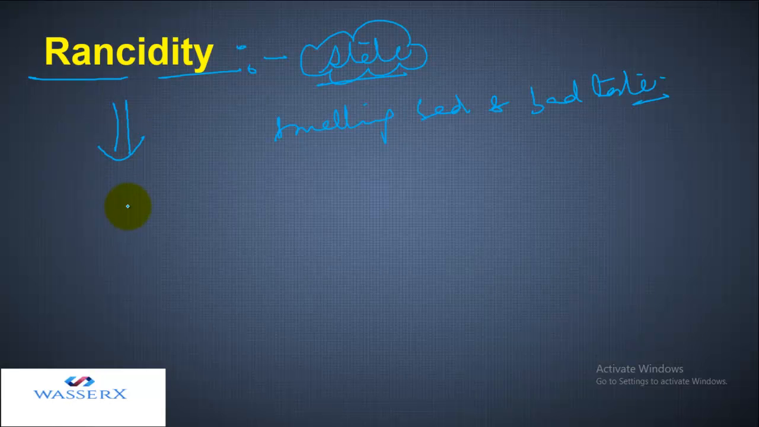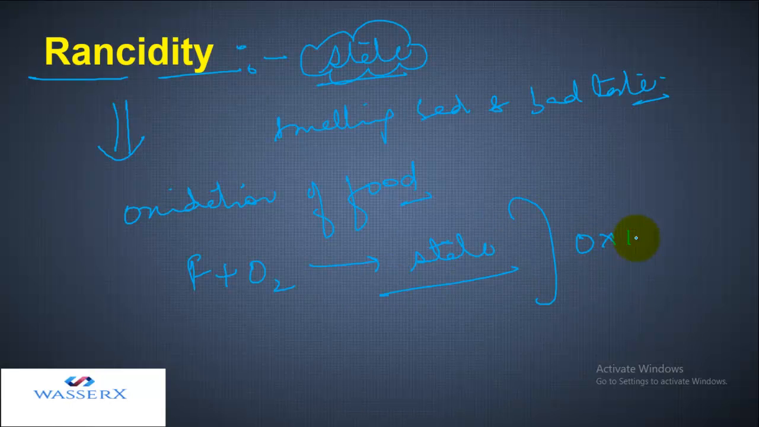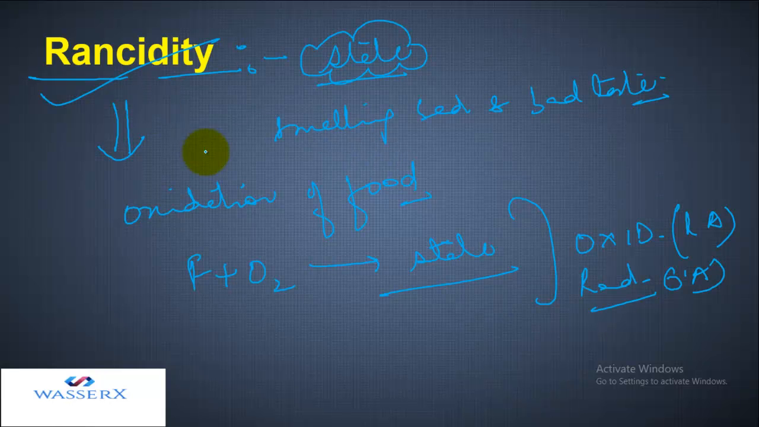Rancidity refers to the oxidation of food. When the food is kept at room temperature for a longer period, it combines with oxygen present in air, and as a result, the food item becomes stale because it gets oxidized. So again, it refers to oxidation and reduction, and similarly we can make out the reducing agent and the oxidizing agent. So rancidity is also a common example of a redox reaction which you get to see in daily life.